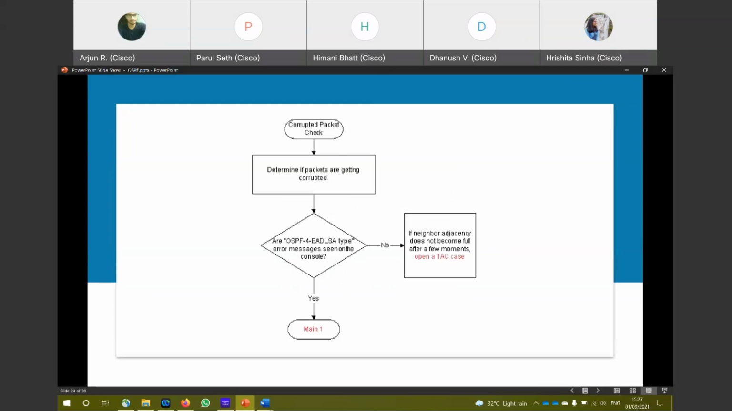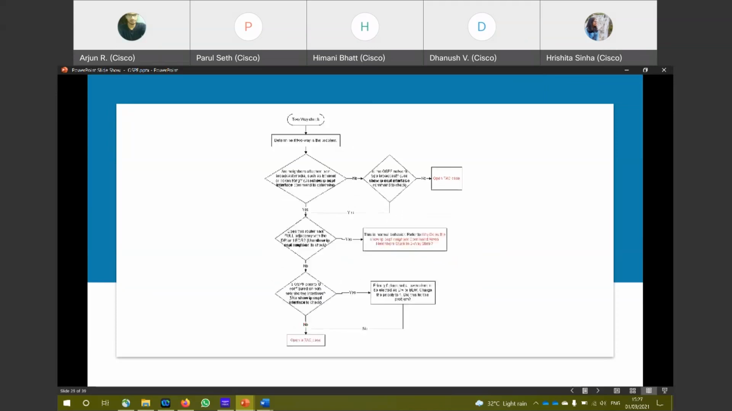Next, the corrupted packets check. If there is some kind of error message like a bad LSA type, that means there is a corrupted packet. So we must perform a CRC check, find that packet, and find out the cause of the problem. And this is the two-way check.